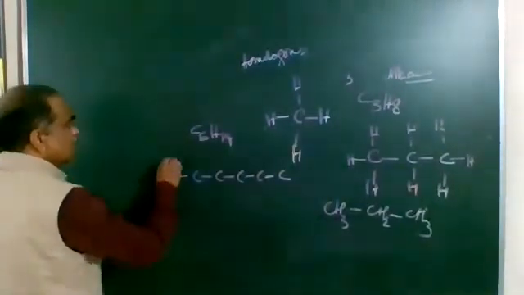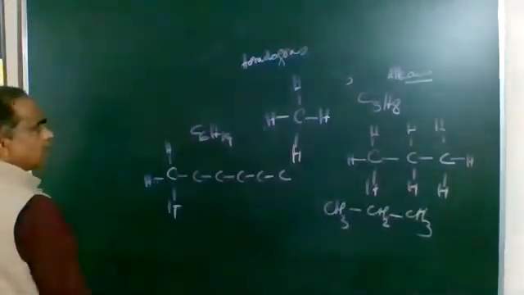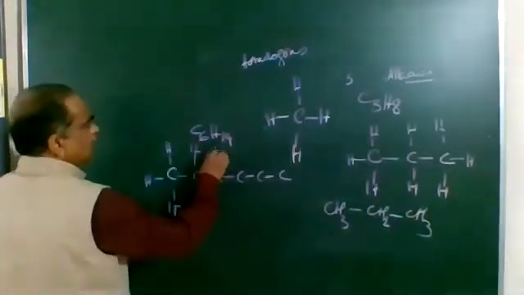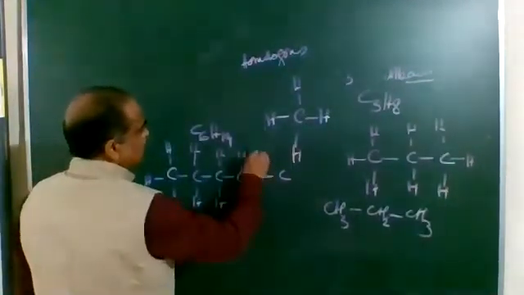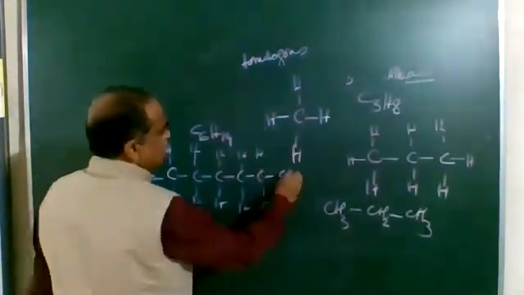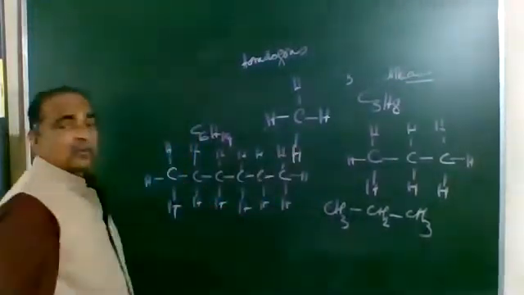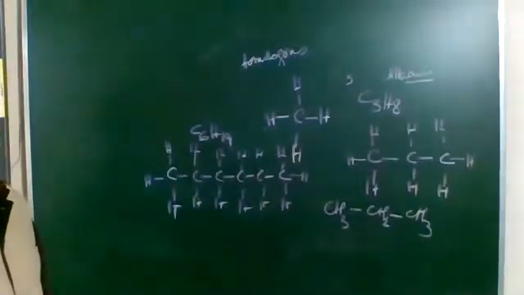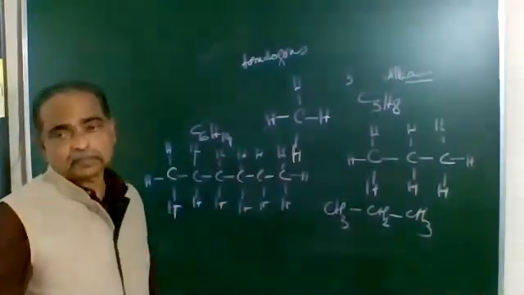This carbon needs 3 more hydrogens to complete the octet, this carbon needs 2 more hydrogens, and this one needs 2 more. Whenever the structure is made, keep counting in your mind whether each carbon has all 4 bonds, 1, 2, 3, 4. Every carbon atom is getting its bonds completed. This is the structure of C6H14.